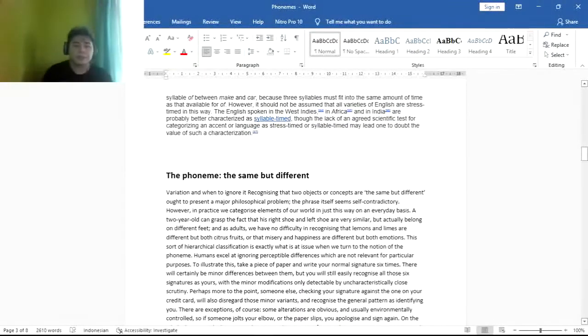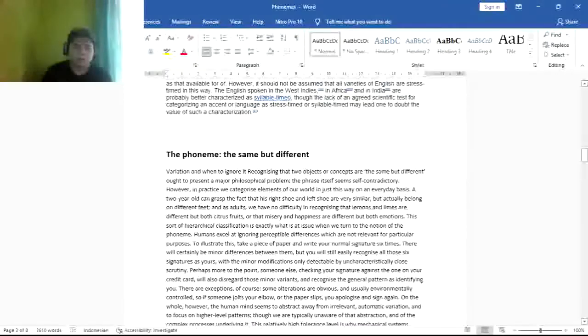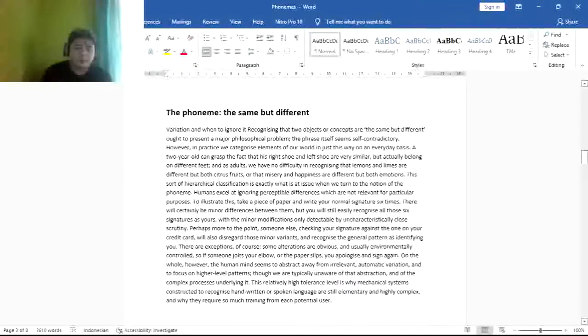The phoneme, the same but different. Variation and when to ignore it: recognizing that two objects or concepts are the same but different. Although it presents a major philosophical problem, the phrase itself seems self-contradictory. However, in practice, we categorize elements of our world in just this way on an everyday basis.